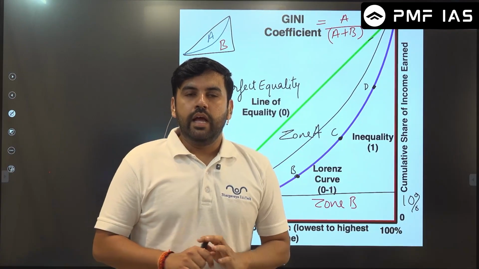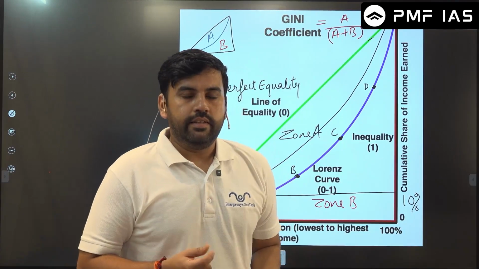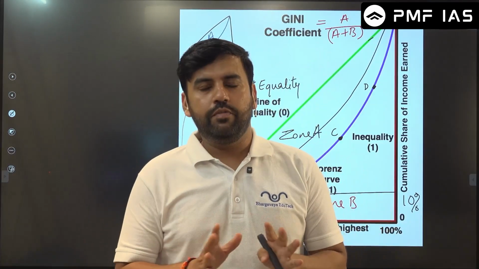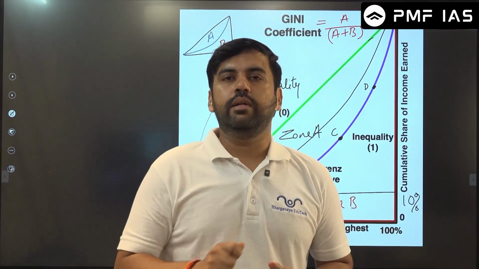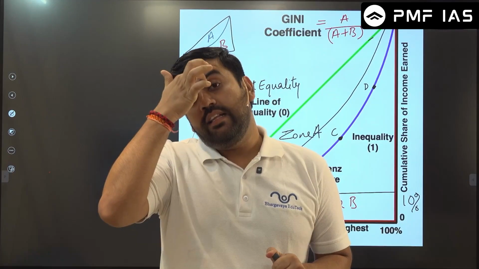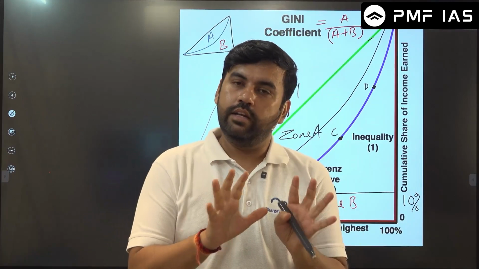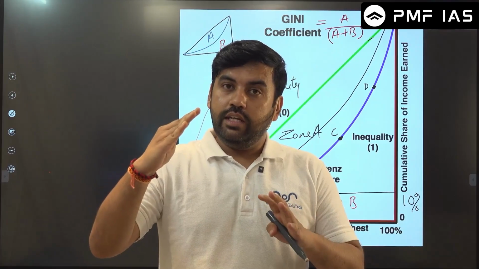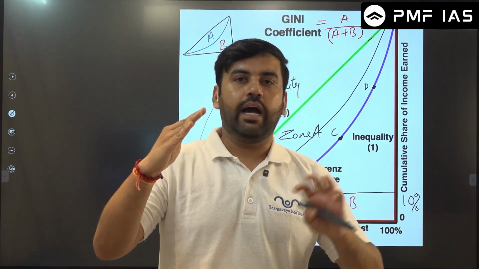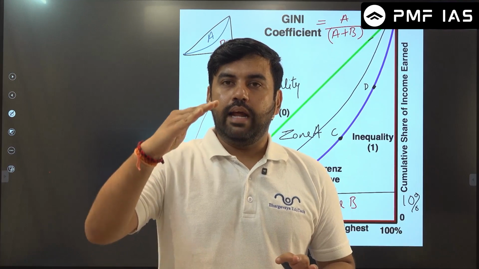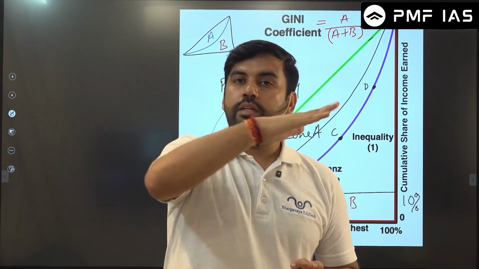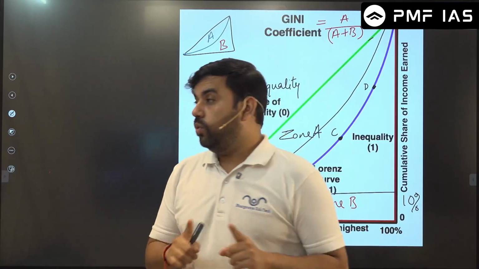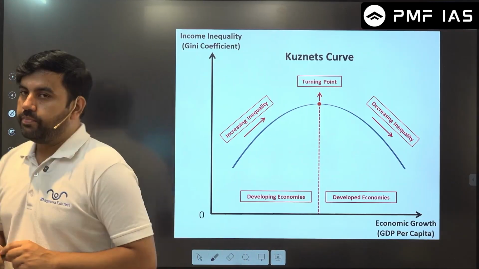Now Kuznets says that whenever the GDP of a country improves, there is a sign which says that overall there is an improvement. So as the GDP increases, initially the Gini coefficient will be high. But when the GDP increases further with time, the Gini coefficient is going to decline. Now this is shown by a Kuznets curve. Now look at this curve.